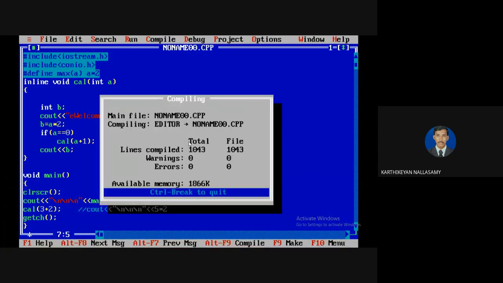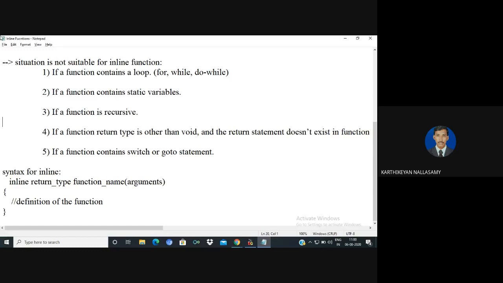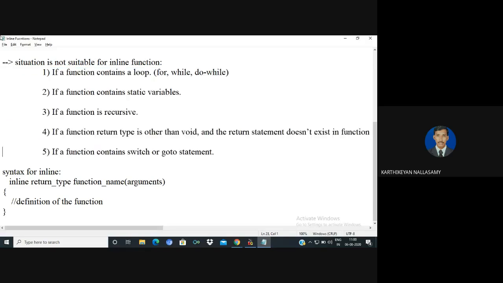In this situation, you should not prefer to go with inline. If you go with inline, it is very difficult to maintain because the calculations will be stored only in a register. If you have function logic like that, it will not give correct answers, because the result of your calculation will be stored only in a register.